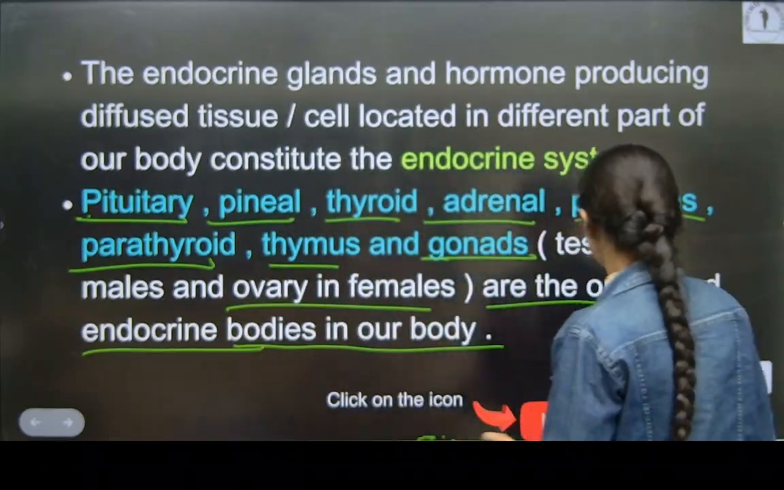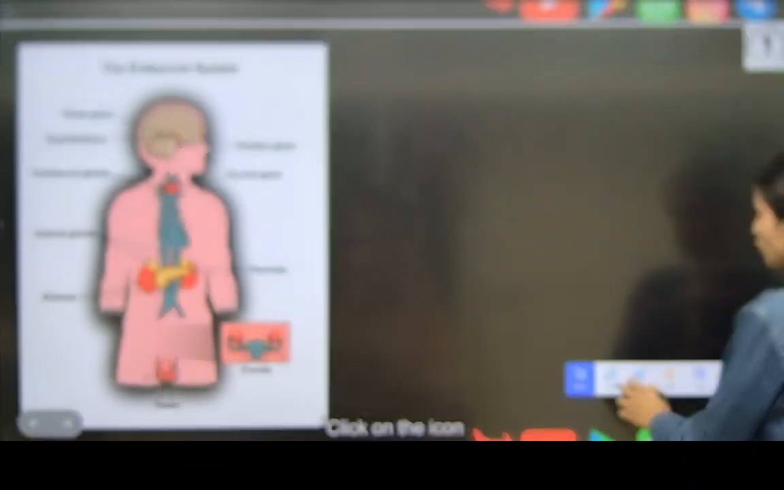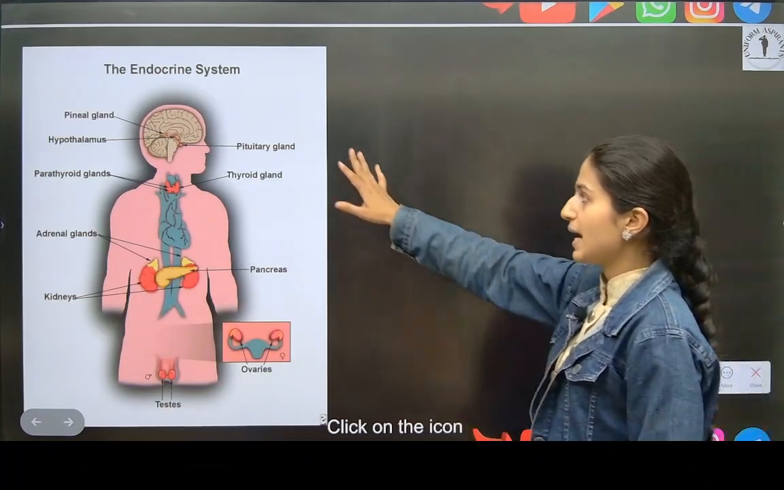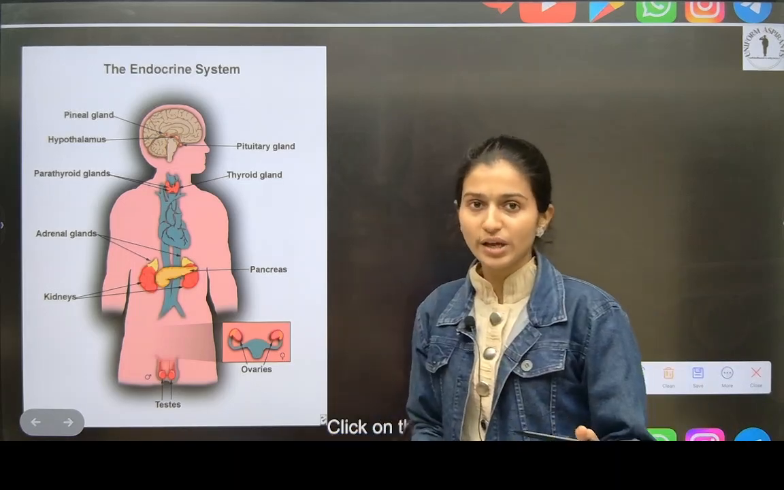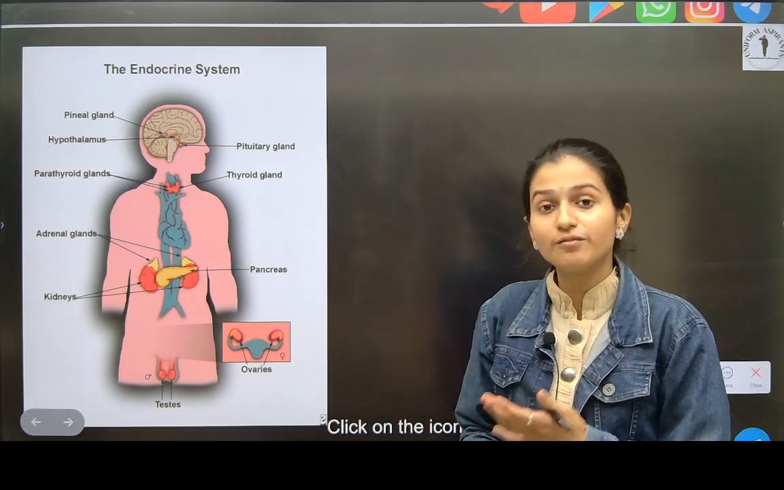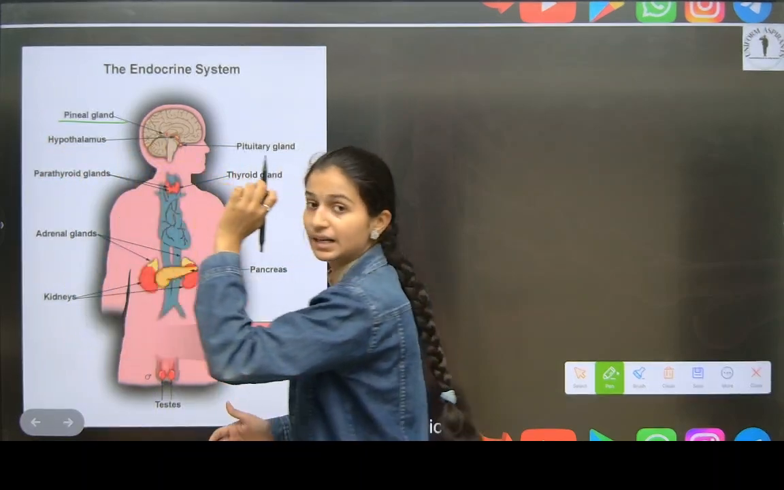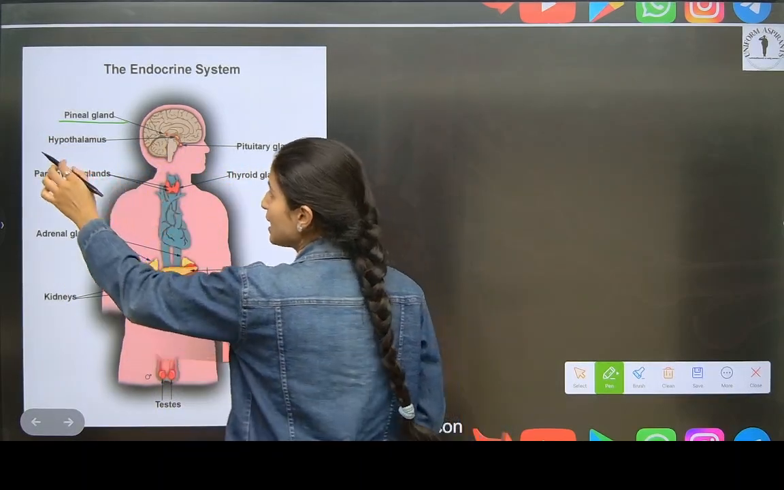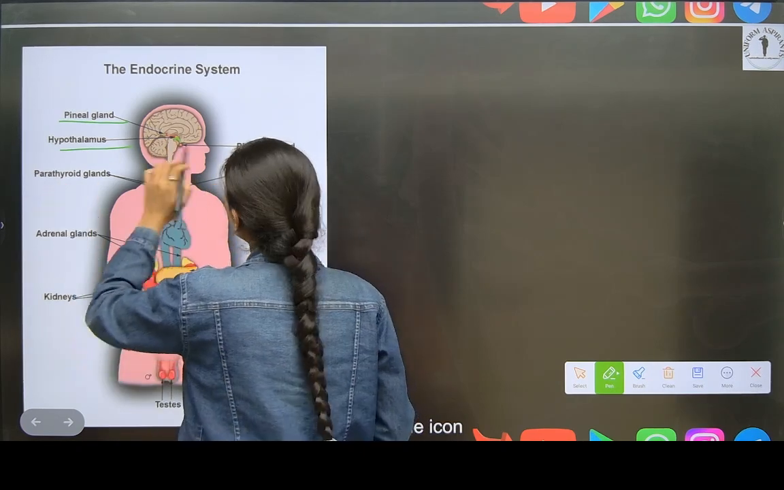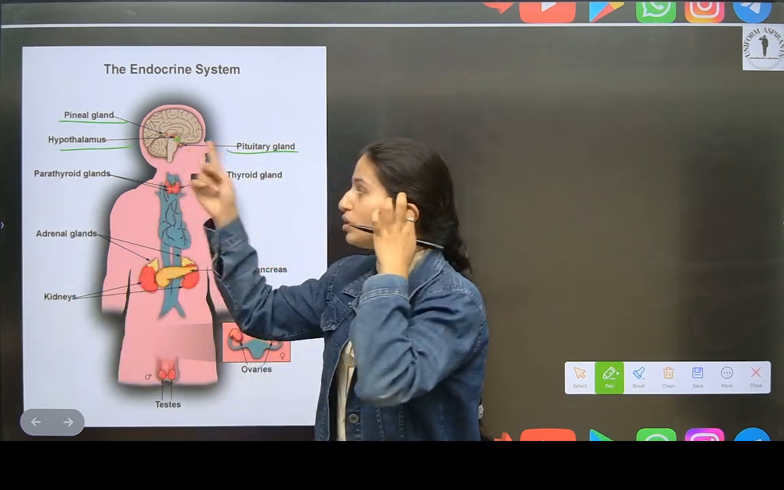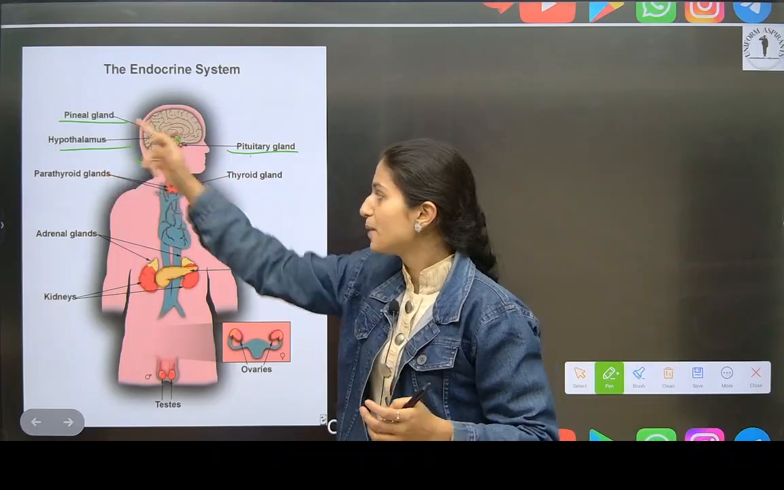Okay, there is a hypothalamus. Okay, we will learn it. See here, endocrine gland. Now you have to remember this also, where is the hormone, where that hormone is secreted and where is that organ. Now see, pineal gland, it is in our brain, near brain. Hypothalamus is also near our brain. Then pituitary gland is attached to the hypothalamus.